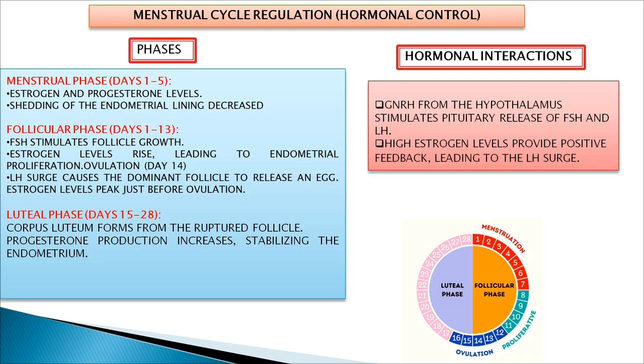Now comes the menstrual cycle regulation and the hormonal control. It has three phases: menstrual phase, follicular phase, and luteal phase. The menstrual phase starts from day 1 to 5. It is under the effect of low estrogen and progesterone levels. Here the shedding of the endometrial lining happens.